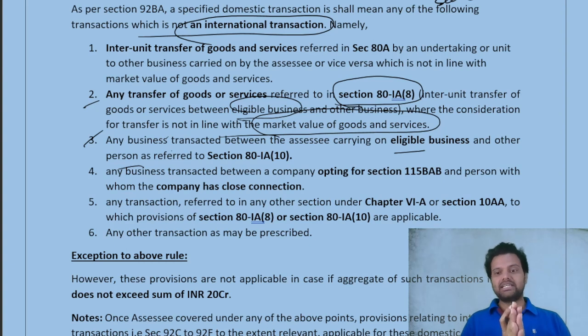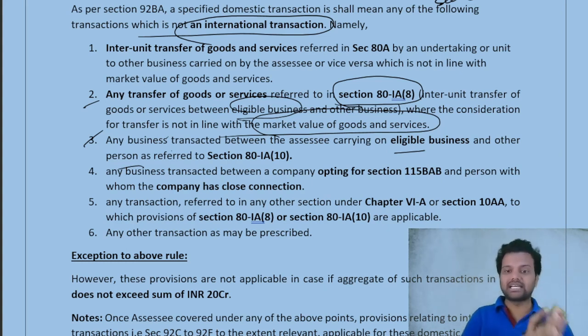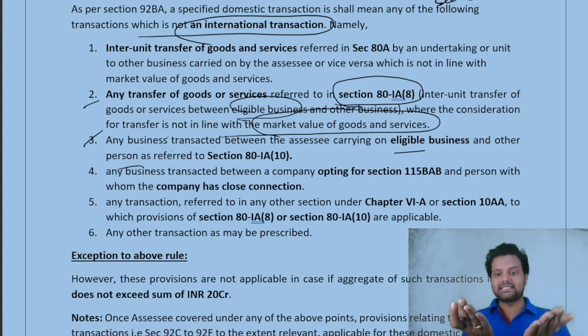Okay, he can be even if there is no shareholding also, if that person is closely connected with this enterprise which is enjoying the tax holiday period, and there is a transaction, that transaction is actually giving excessive profits to the tax holiday company and lower profits to another enterprise, then also this domestic transfer pricing is applicable.